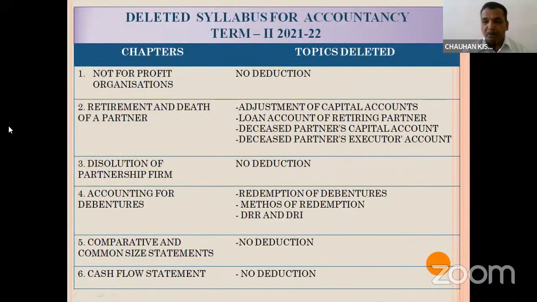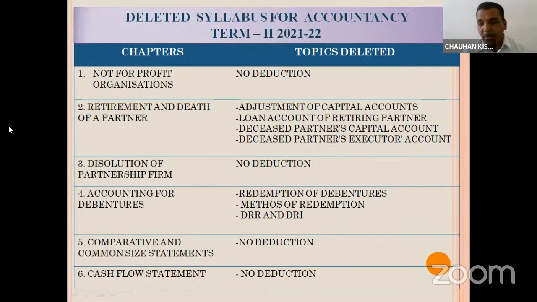Now before we go, let us first discuss which topics are deleted this year from the syllabus of accountancy. And if you are preparing these topics, kindly do not revise them because they are not in syllabus. I'm talking about all the chapters. You can see the first chapter is not for profit organization, in that there is no deduction. That means you have to prepare everything. Second chapter, you can see there is a maximum deduction by the CBSE.